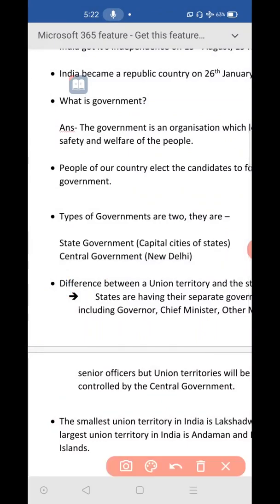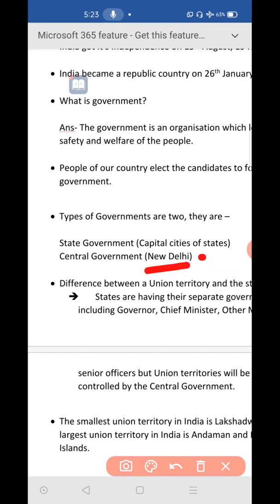And which is the national capital of India? The national capital of India is New Delhi. It means central government, it exists in this capital city, New Delhi. Our central government is there in New Delhi. And what is its duty? It is taking care of all the union territories. There are 8 union territories, no? These are all the union territories, they will be taken care of by the central government. And also it is taking care of whole India.